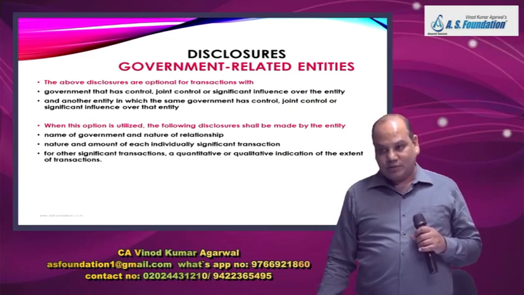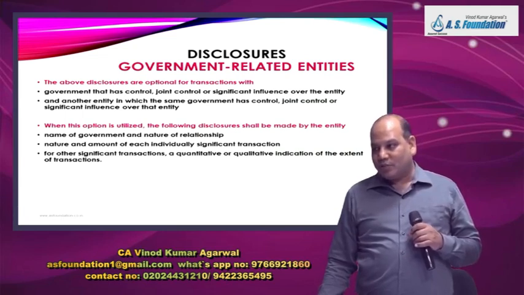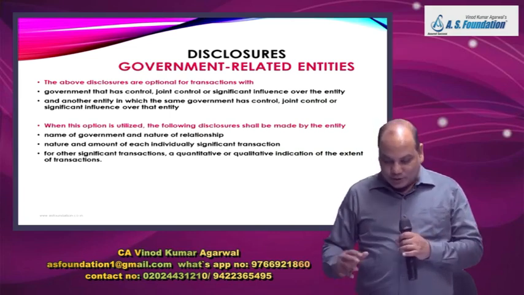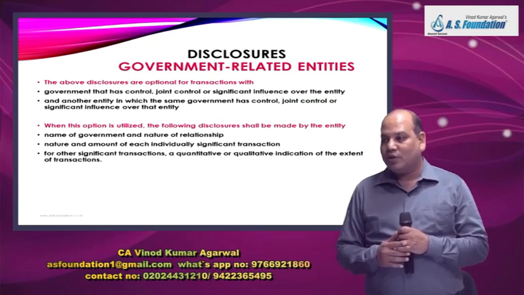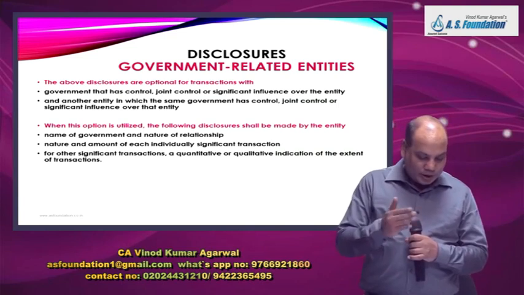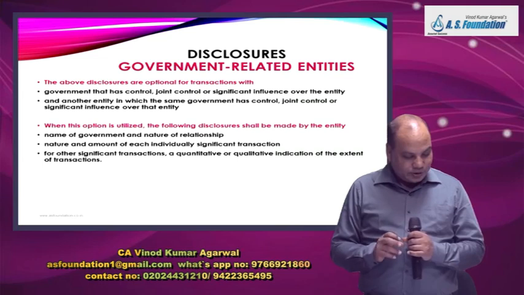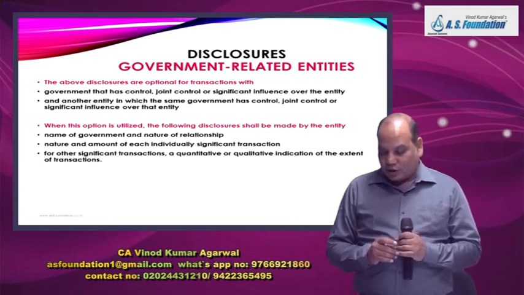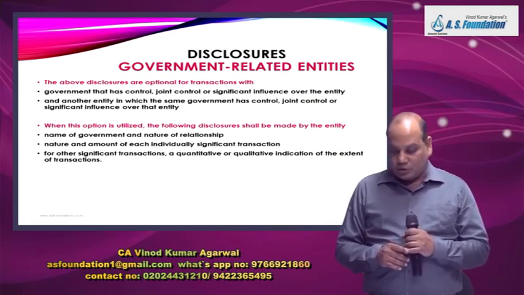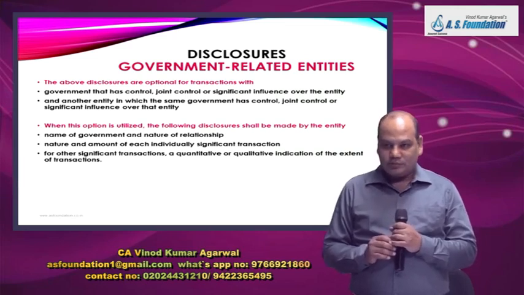Government related entities. The standard has some soft corner for government and government related entities, so they are given some relaxation from disclosure requirements. The above disclosures, meaning the entire paragraphs 6 and 7 that we have discussed, are optional for transactions with a government that has control, joint control or significant influence over the entity.